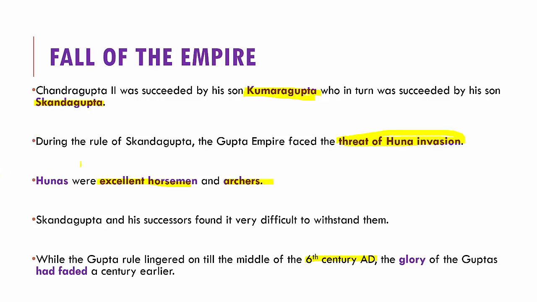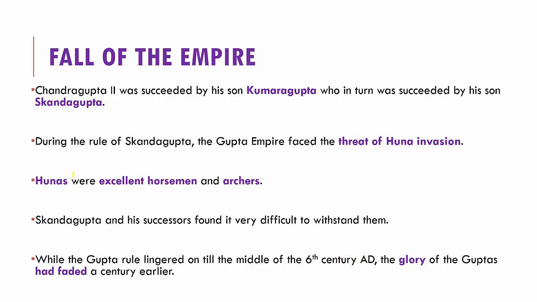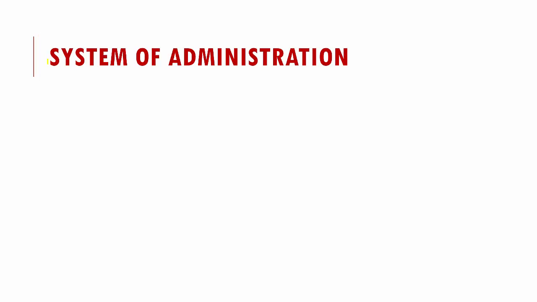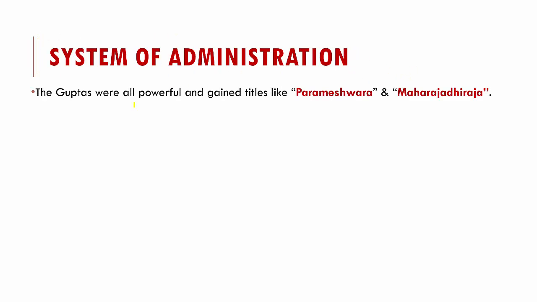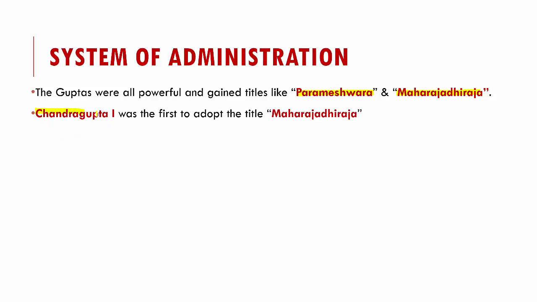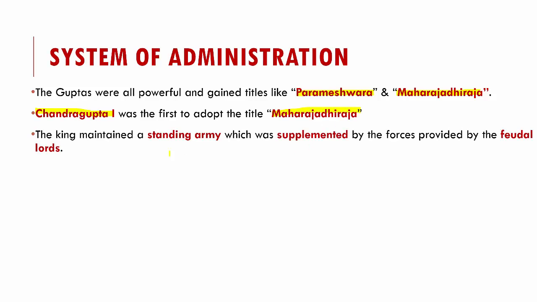Now, let us talk about some of the key features of the Gupta Empire, about the people's lives, their administration, and things like that. First, let's talk about the system of administration during the Gupta time. When you see the system of administration, the Guptas were all powerful and gained several titles like Parameshwara, Maharaja, and Raja, out of which Chandragupta I was the first to adopt the title Maharaja.